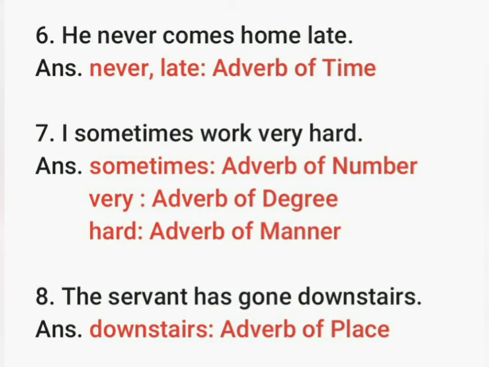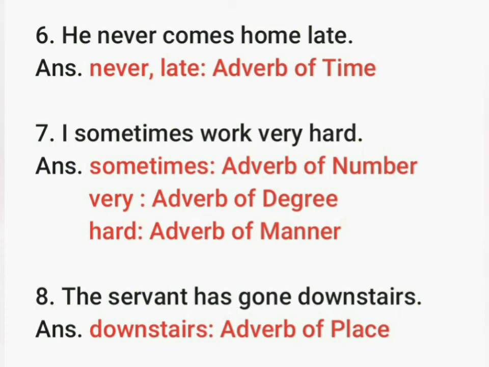Next, number 7, I sometimes work very hard. Here we have three adverbs. The first one is sometimes. It is an adverb of number because it gives us the answer of the question how often the action is done. The next word is very. It is an adverb of degree because it gives us the answer of the question how much or to what extent a thing is done. Next is hard. It is an adverb of manner because it gives us the answer of the question how the action is done.